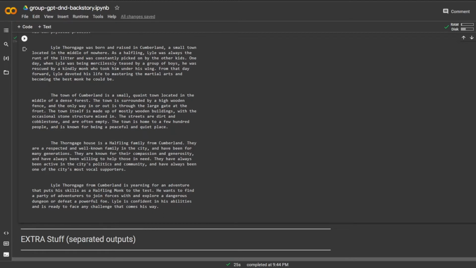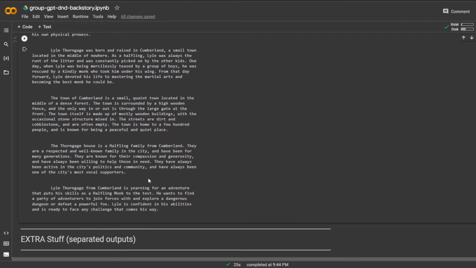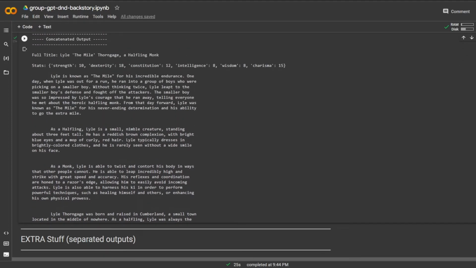Lyle Thorngage from Cumberland is yearning for adventure and puts his skills as a halfling monk to the test. He wants to find a party of adventurers to join his forces and explore a dangerous dungeon or defeat a powerful foe. Lyle is confident in his abilities and is ready to face any challenge that comes his way. So that's really cool that it was able to put all of that into a pretty cohesive backstory.